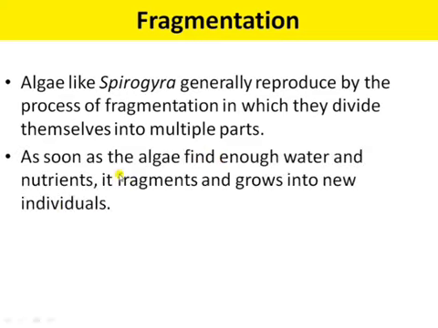So as soon as the algae find enough water and nutrients, they fragment and grow into new individuals. When the favorable condition is available for the algae, the fragments get separated and grow into new individual parts.